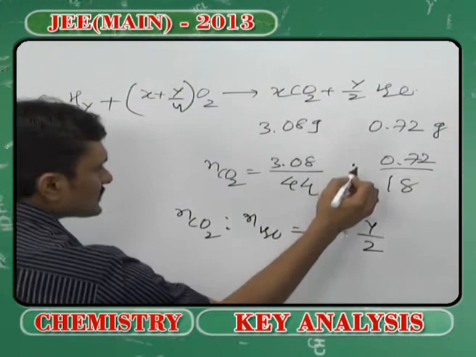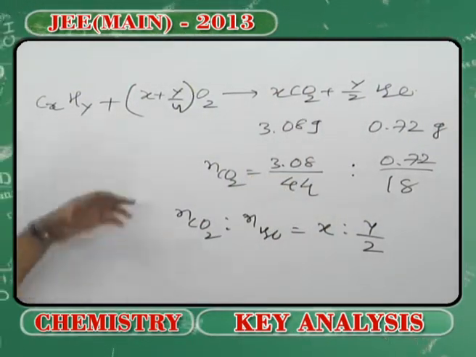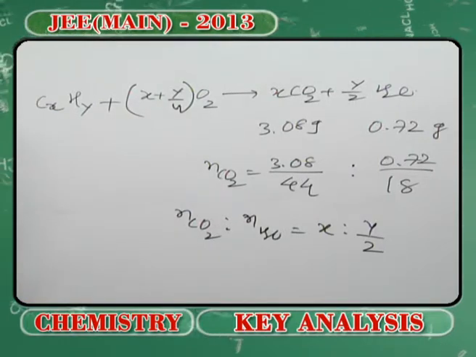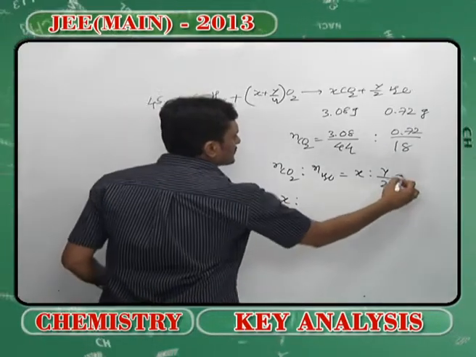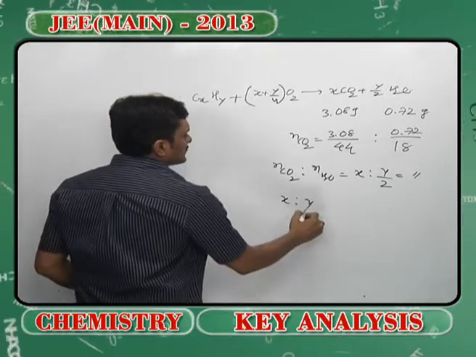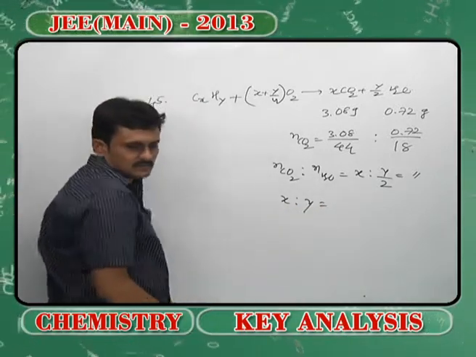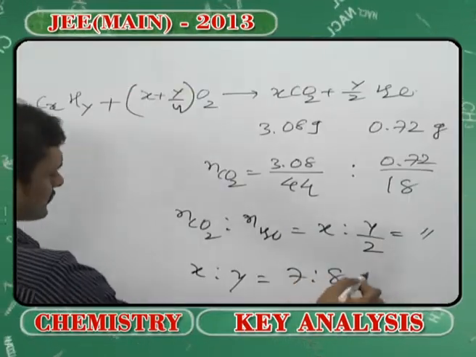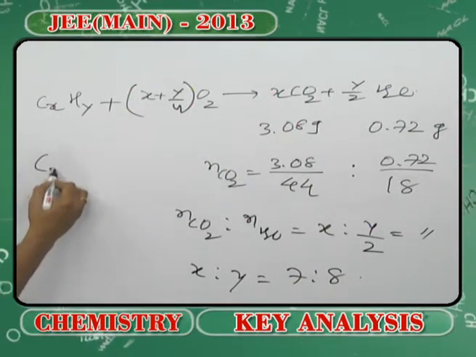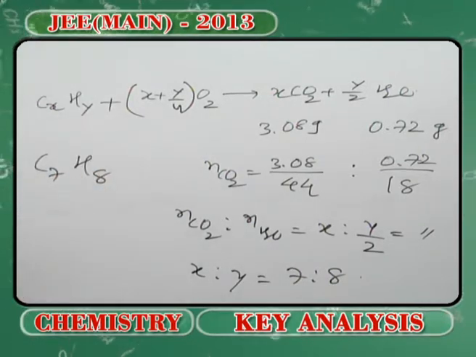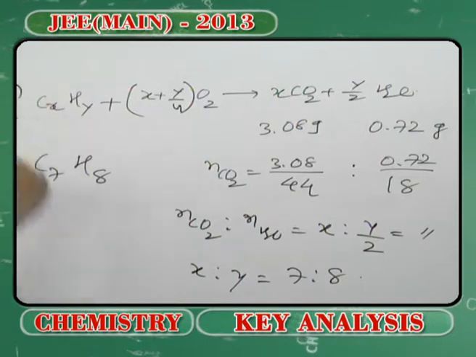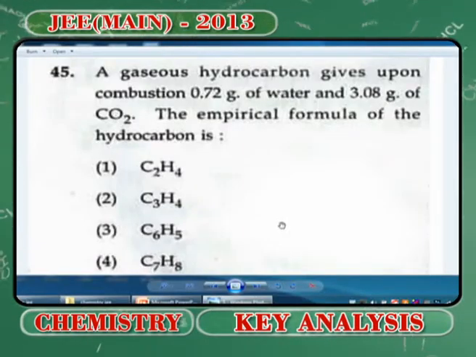Now when you take the ratio of these two, you will get x is to y equal to this much, and finally x is to y you will get as 7 is to 8. So therefore this compound's empirical formula can only be taken as C7H8, which happens to be option 4 for this paper, for this code, right?